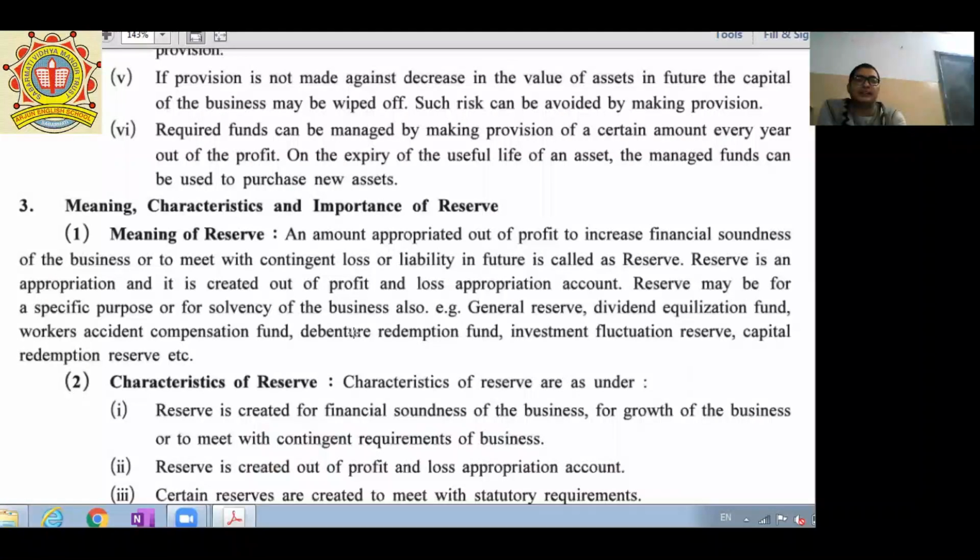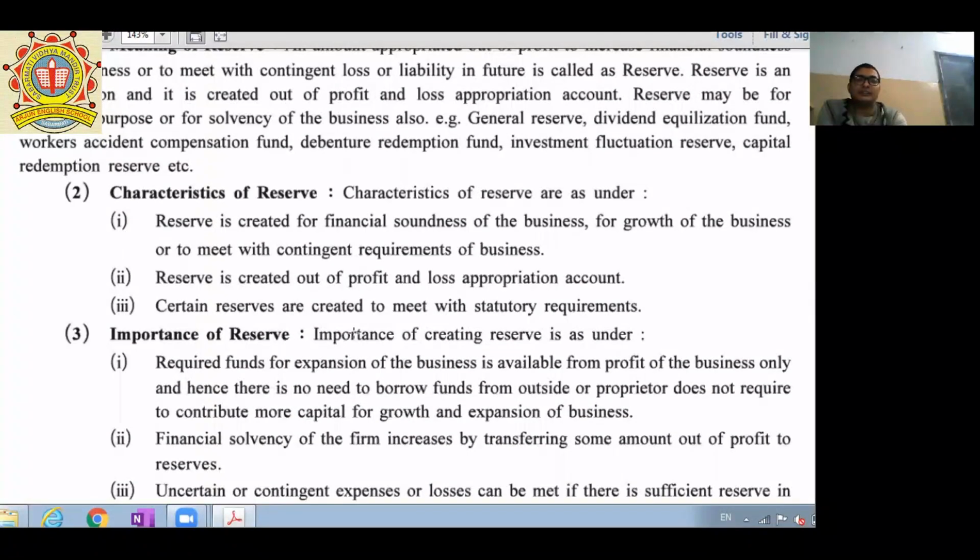Okay, next one, characteristics. Reserve is created for financial soundness of the business, for growth of the business, or to meet the contingent requirement of the business. Reserve is created out of profit and loss appropriation account. 1 marks question: reserve is created out of what? Answer is profit and loss appropriation account.